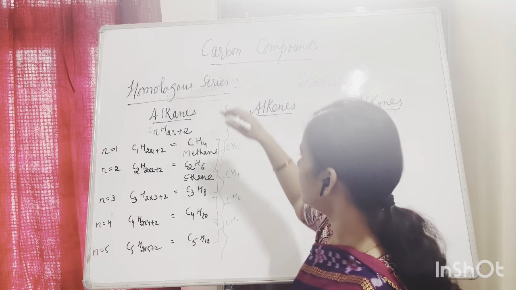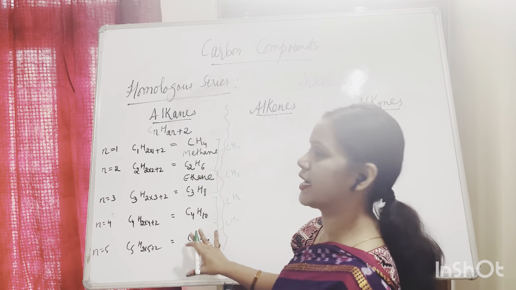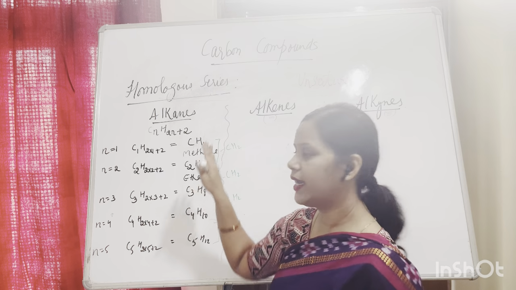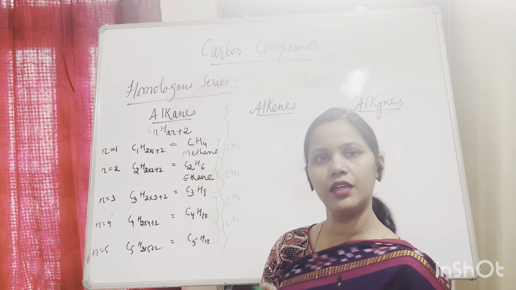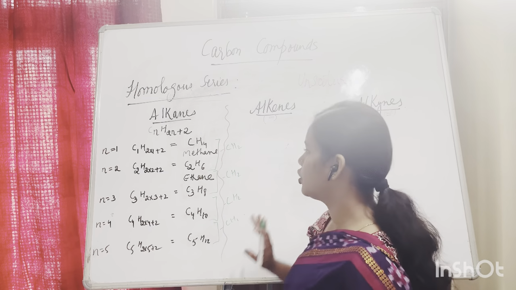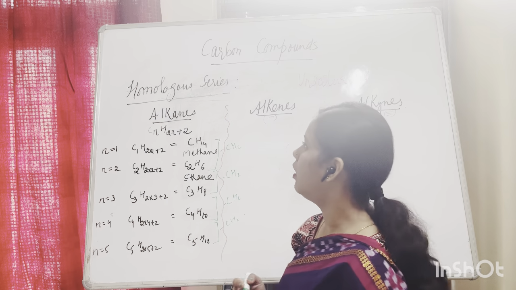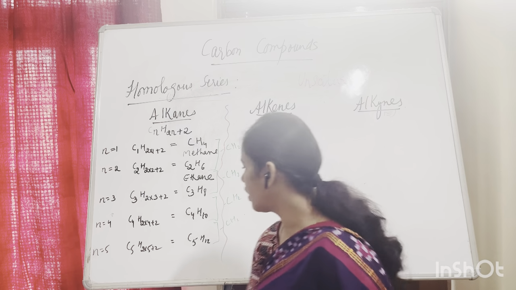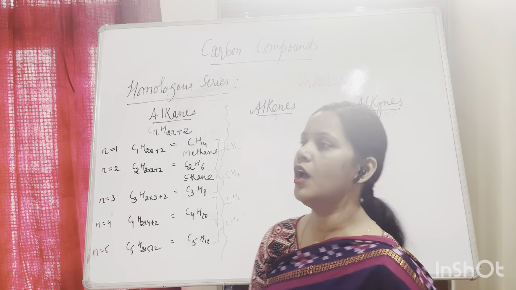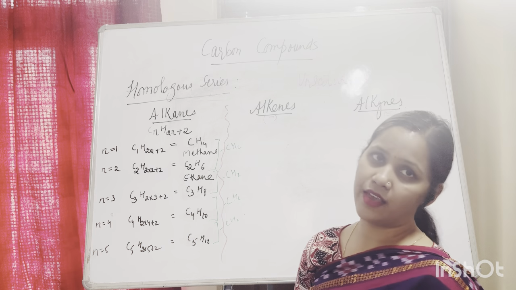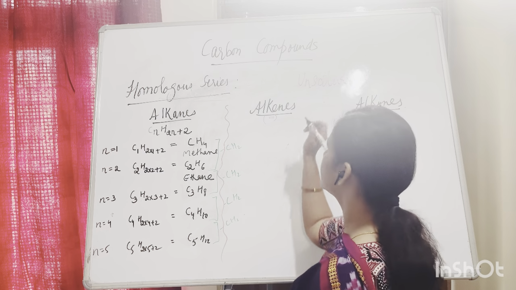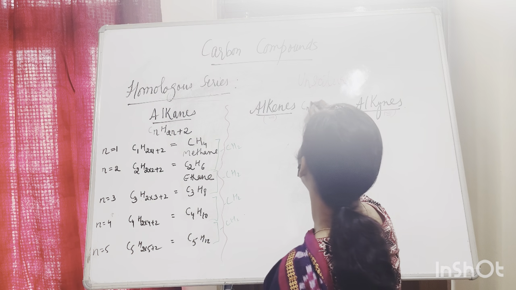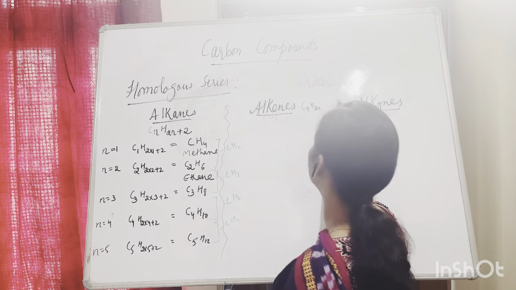A homologous series is a group of organic compounds having the same functional group. Here this is a saturated compound, and all the members have only a difference of CH2. So this is how we name the alkane family. Now you can try the next ones yourself: what will happen if n is equal to 6, or 7, and so on. Likewise, the general formula for alkenes is CnH2n.